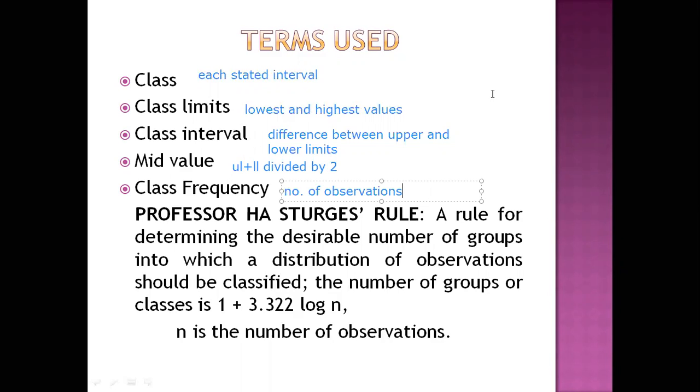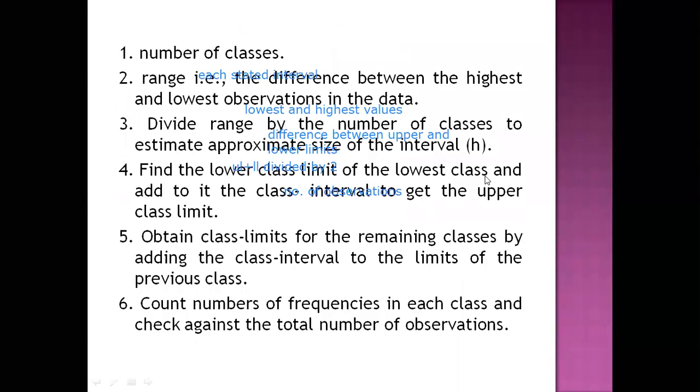Against each class, whatever observations have been recorded, those observations are termed as the class frequency of that particular class. So these are the terms used in